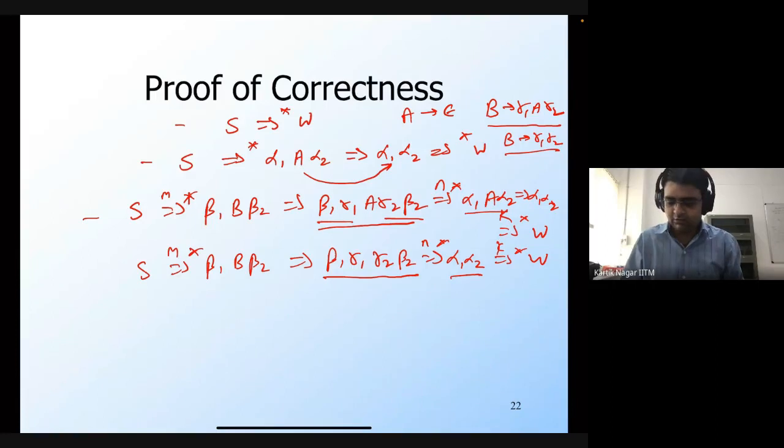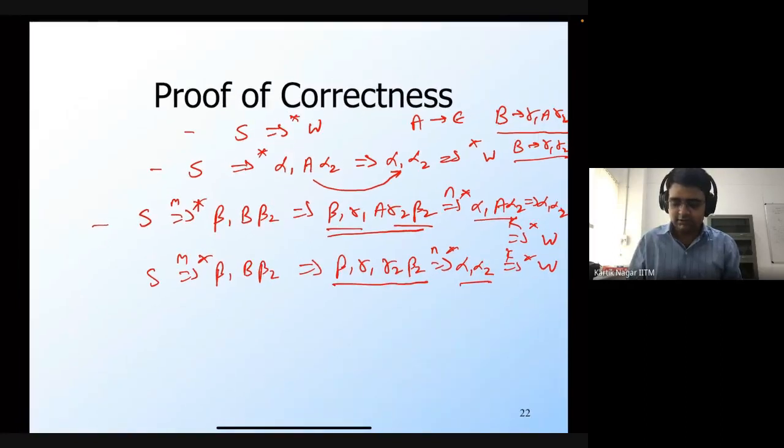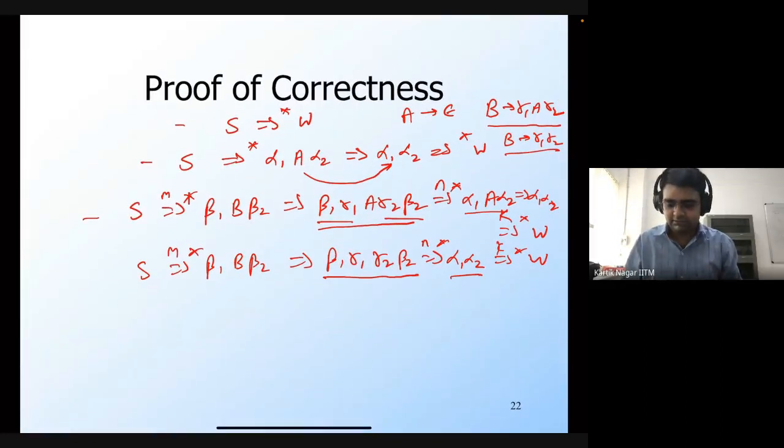So, for example, from beta 1, gamma 1, I can derive alpha 1. And similarly, from gamma 2, beta 2, I can derive alpha 2. But the presence of this A doesn't interfere with any of those derivations. So this is a property that we will actually use many times in order to simplify the proofs.